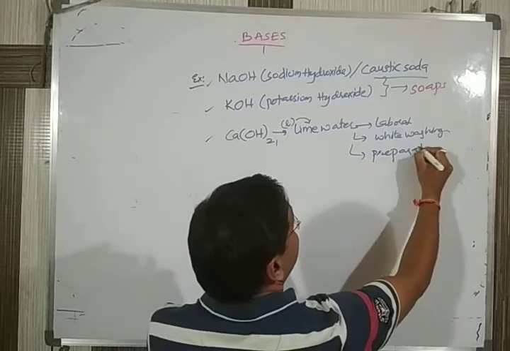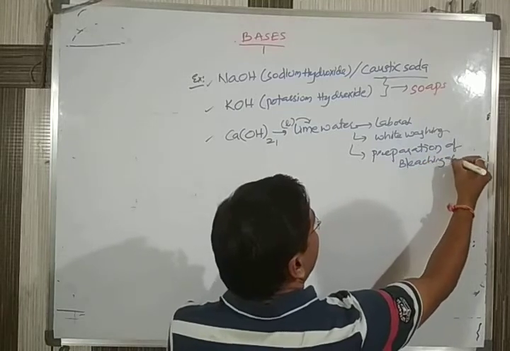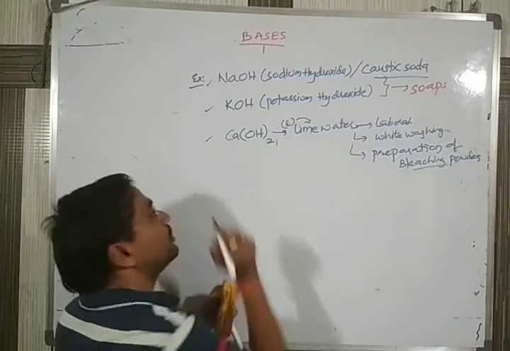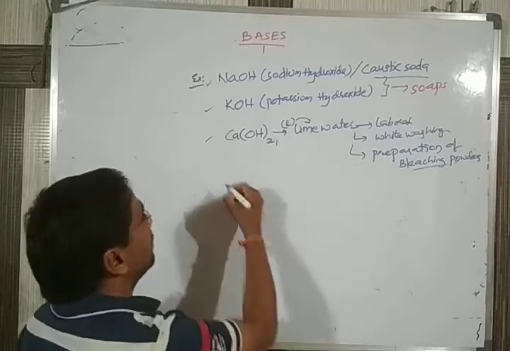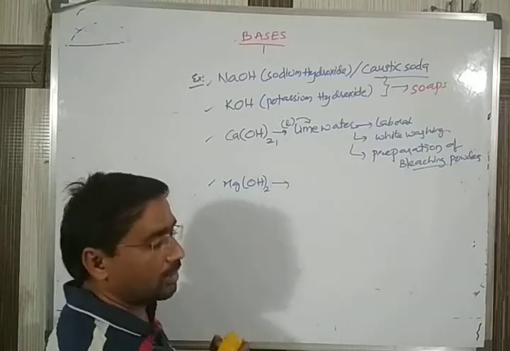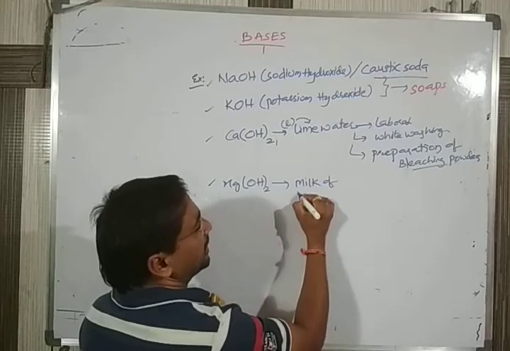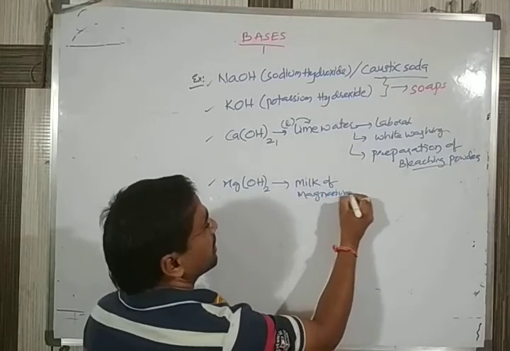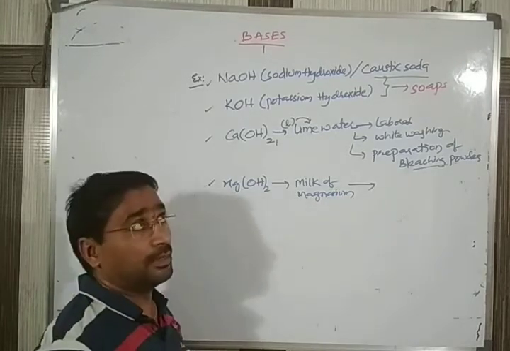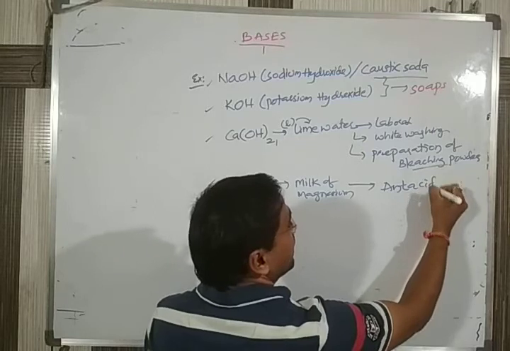Calcium hydroxide is also used in the preparation of bleaching powder. Everyone has heard of bleaching powder, which we use for sanitation purposes. Next, one more example: magnesium hydroxide. Its common name is milk of magnesia. Milk of magnesia is a common name of magnesium hydroxide, and we use it as an antacid.